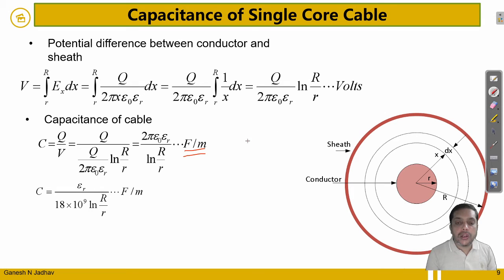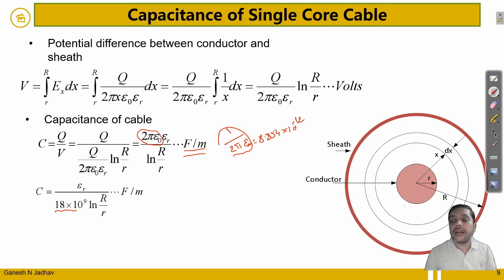The value of epsilon 0 is equal to 8.854 into 10 raised to minus 12. Multiply it with the 2 pi, and if I take 1 upon 2 pi epsilon 0, you will get this value. So epsilon r is as it is, and the value of 2 pi epsilon 0 is taken as 18 into 10 raised to 9, natural log of R by r, farad per meter.